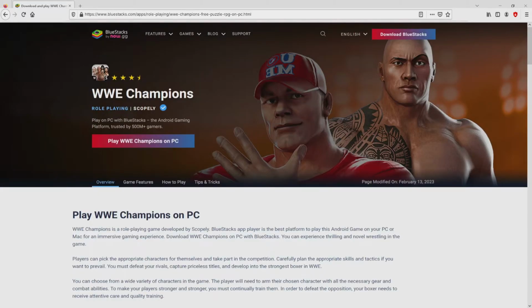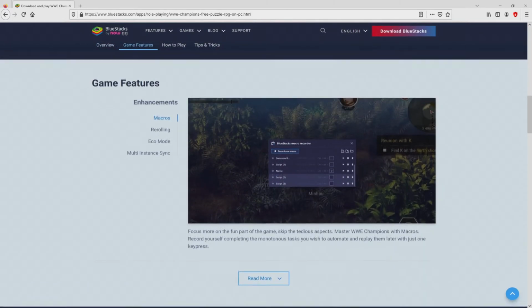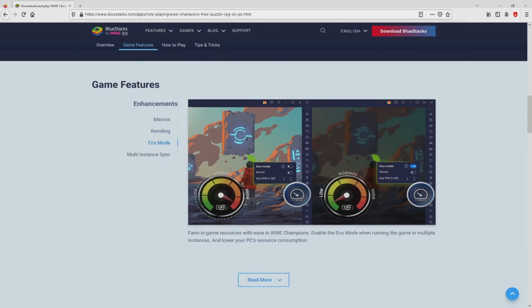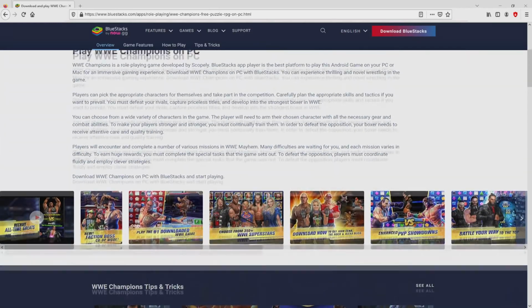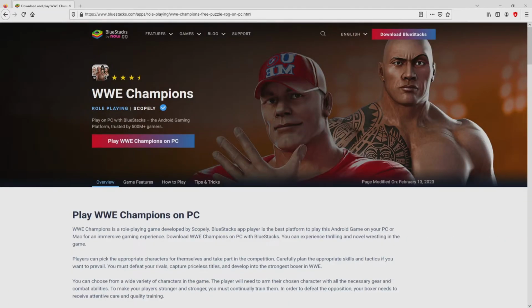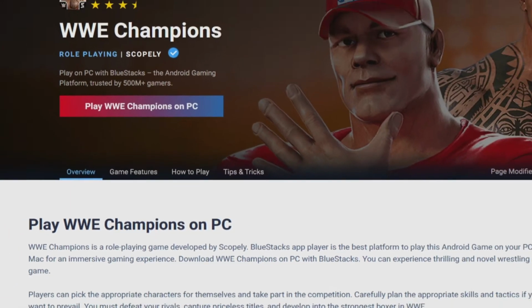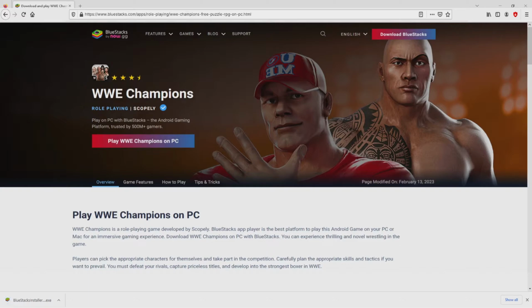Once we click on the link, we land here on the website of BlueStacks. No panic, it is just the Android emulator that we are going to run to play WWE Champions on the PC. So we will proceed to download WWE Champions by clicking on the Play on BlueStacks button that you can see here in green. The next step is clicking on it, and the download starts and ends immediately.